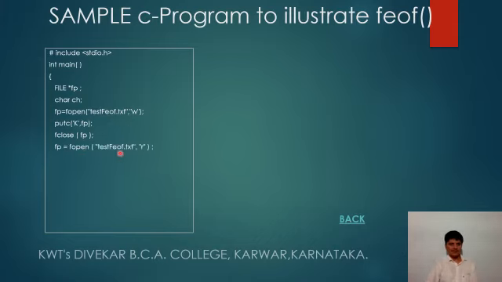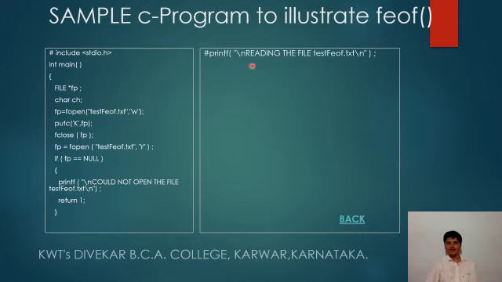And then again we are reading the same file with the read mode. If it is not equal to NULL, fine; if it is equal to NULL, then the file could not be opened, and we return 1. And then moving ahead, it's reading the data from the file.